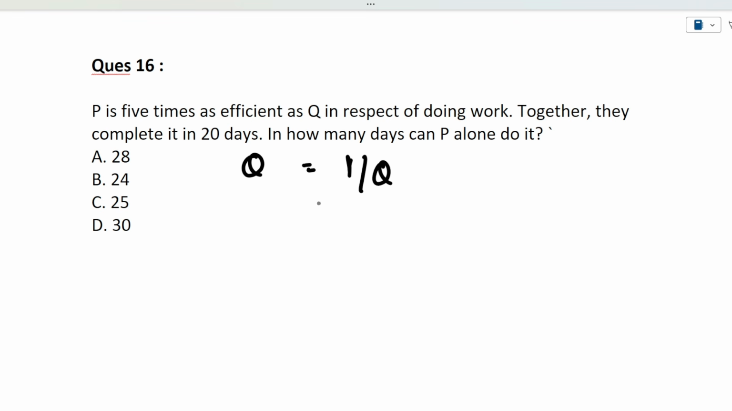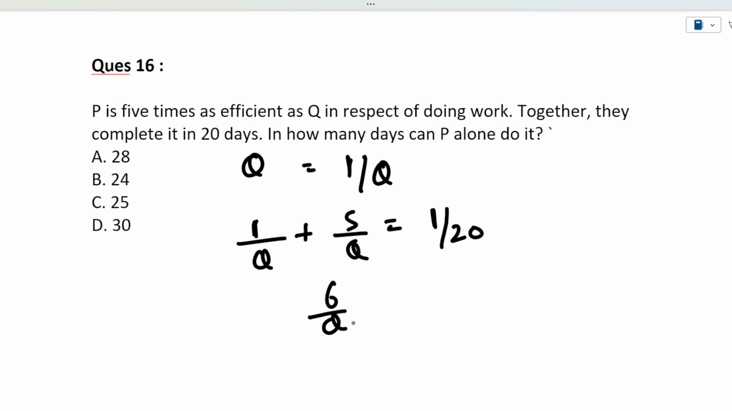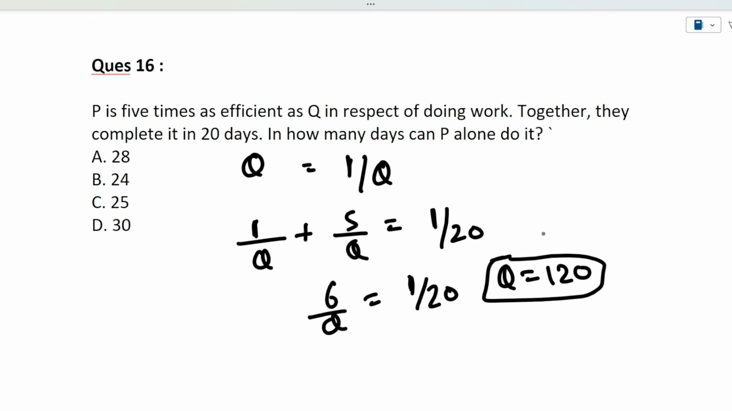Now, since P is 5 times as efficient as Q, if in 1 day Q can do 1 by Q of work, then P can do 5 by Q of work, right? Because it is 5 times as efficient. And the total work they can do in 1 day is 1 by 20. So we now need to solve this equation: 6 by Q is equivalent to 1 by 20. So Q is equivalent to 120 days. So Q can complete the entire work in 120 days.